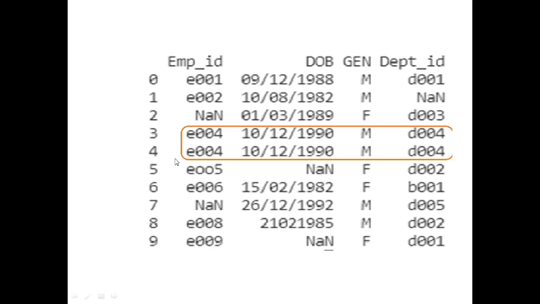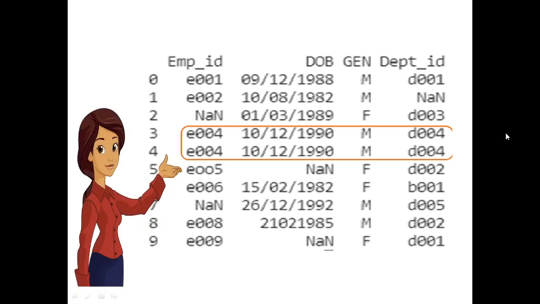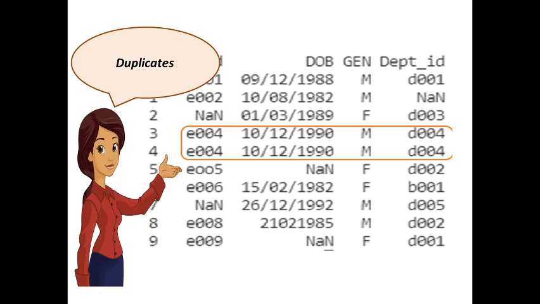Now here you can see this row and this row both have the same EMP ID, the same DOB, the gender is also the same and the department ID is also the same. So when we have this kind of scenario, that means we have duplicates in our data. So this leads to poor quality data, right?